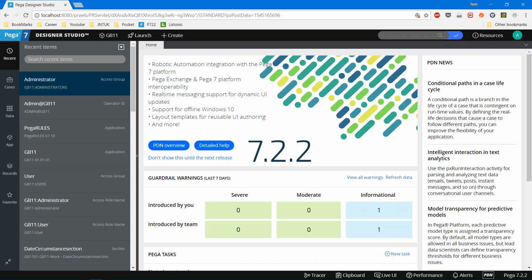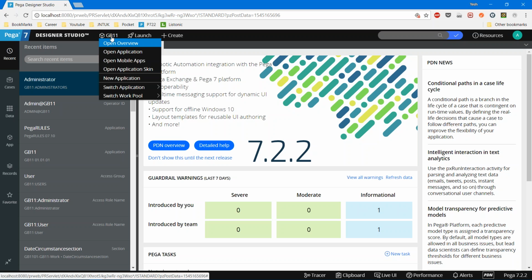We have to keep some cheat codes. Okay, this cube icon is nothing but, if you click on it, it will automatically show open overview, open application, open mobile apps, and all those things. For the mobile apps and all, a little bit more configuration is needed. That is not in the scope.